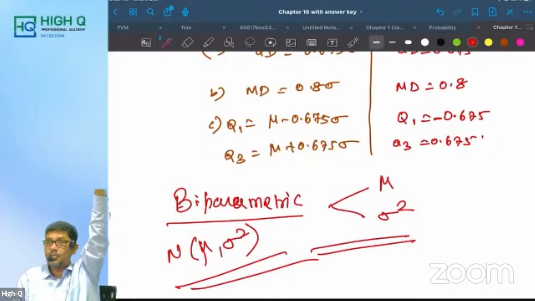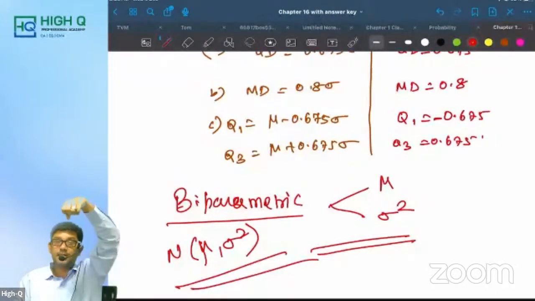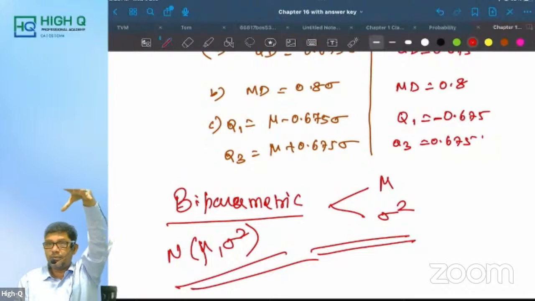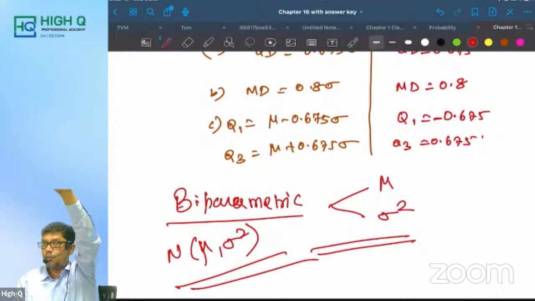What is binomial distribution? It deals with two outcomes. One is success, other one is failure. Success we denote as P. Failure we denote as Q. Okay. Next, bi stands for two. That is why two outcomes we are discussing. The trials are finite and trials are independent. It is a discrete distribution. Therefore, probability mass function is equal to nCx P power x Q power n minus x.